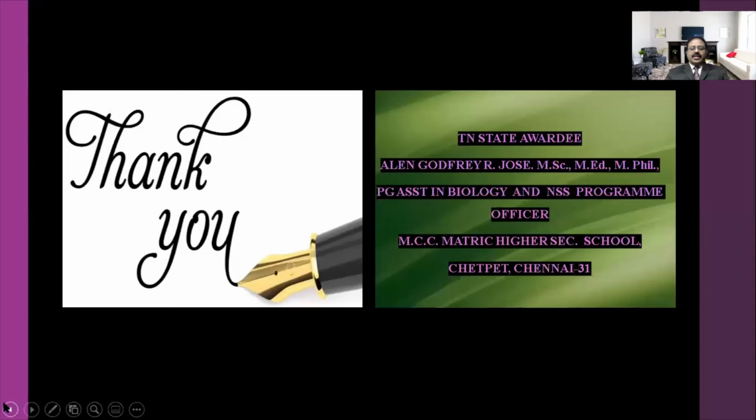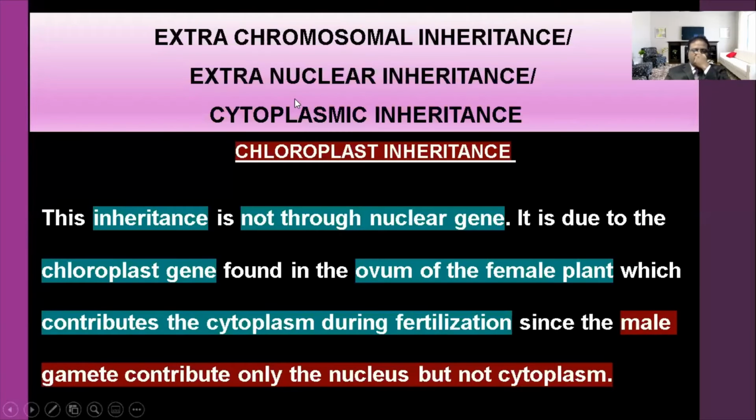When we see extra chromosomal inheritance, when we take the plant, the male plant contributes only the pollen. The pollen will fall on the stigma, and the pollen tube will form. Finally, it will reach the egg.